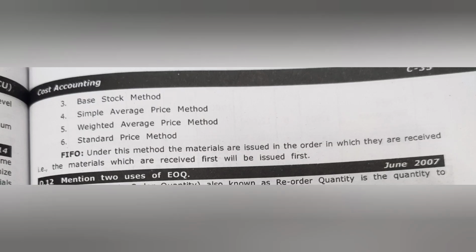Store ledger is maintained in the costing department, and it is one of the basic records for material accounting in costing. Last we have the bin card. It is the stock record which keeps the details of all the receipts, issues, and balance. And then the LIFO method and FIFO method. So these are all the various inventory control methods.